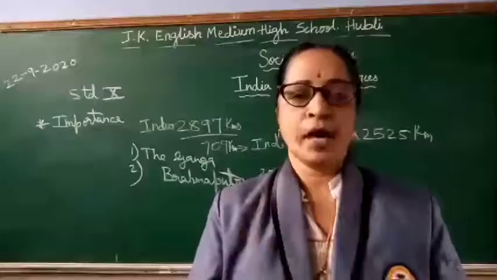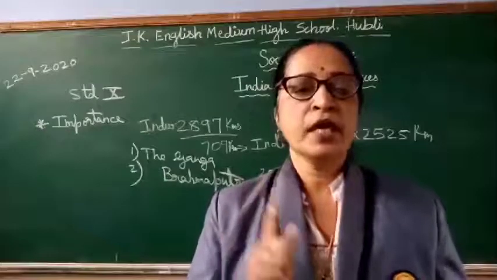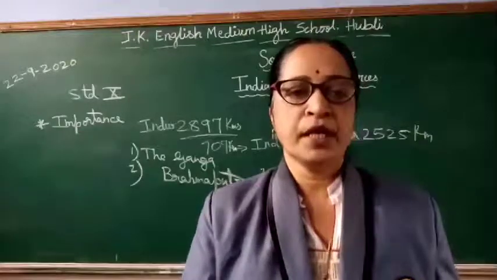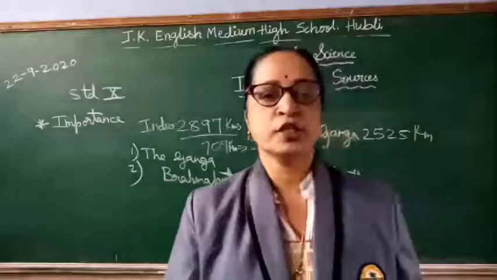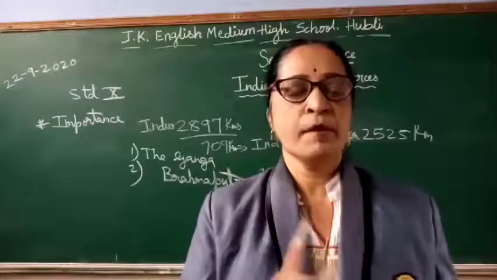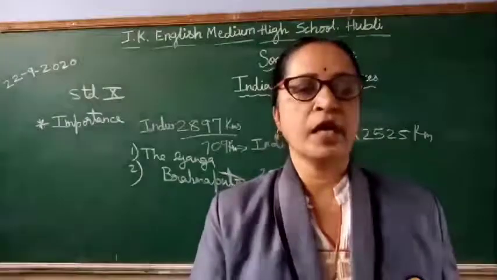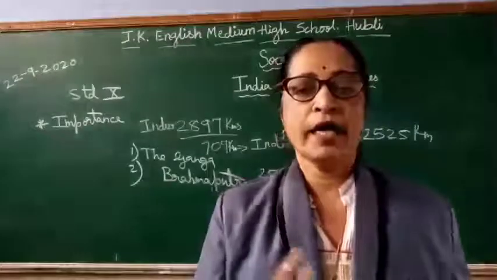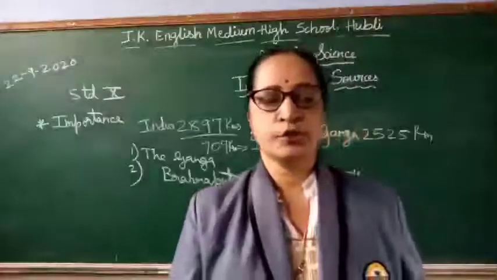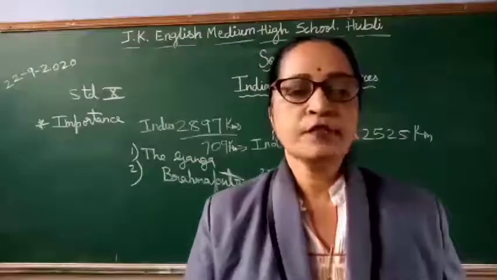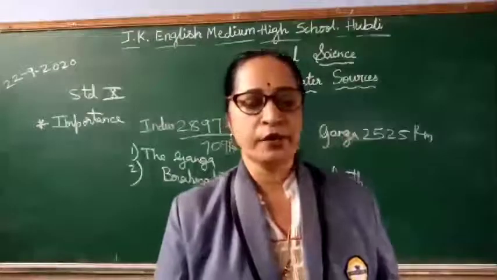They are Mahanadi, Godavari, Krishna, Kaveri, Narmada, Tapi, and their tributaries. These can be grouped into east flowing and west flowing rivers.